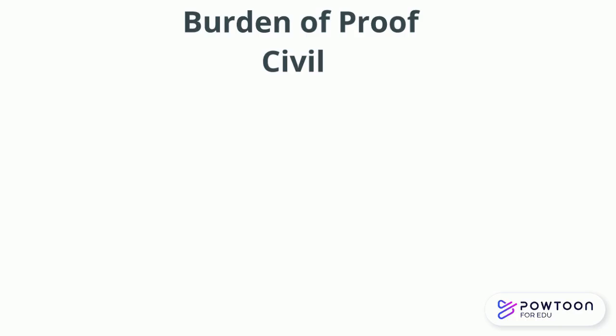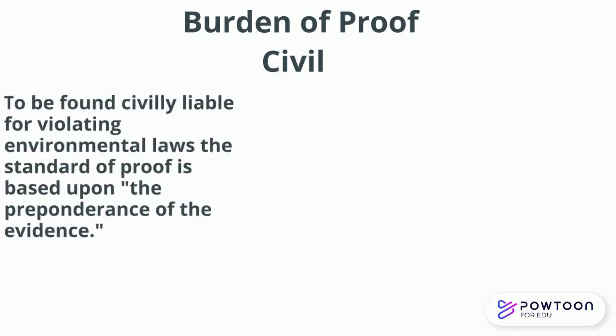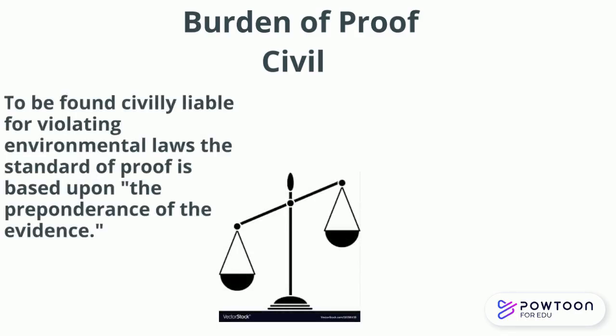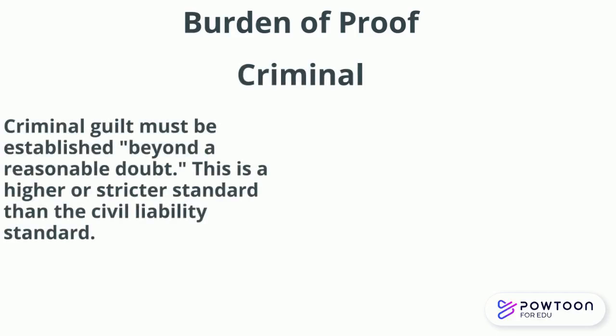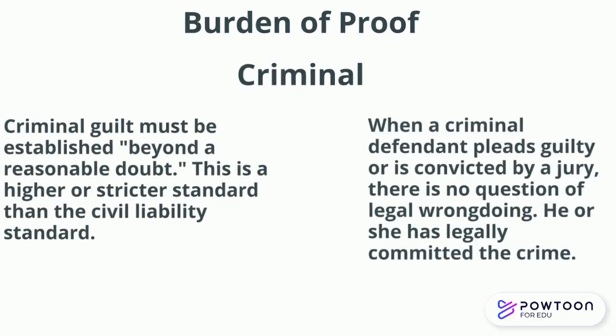To be found civilly liable for violating environmental laws, the standard of proof is based upon the preponderance of the evidence. This means that the evidence presented is convincing and more likely to be true than not true. Effectively, the standard is satisfied if there's a greater than 50% chance that the evidence is true. Criminal guilt must be established beyond a reasonable doubt. This is a higher or stricter standard than the civil liability standard. When a criminal defendant pleads guilty or is convicted by a jury, there's no question of legal wrongdoing. He or she has legally committed the crime.